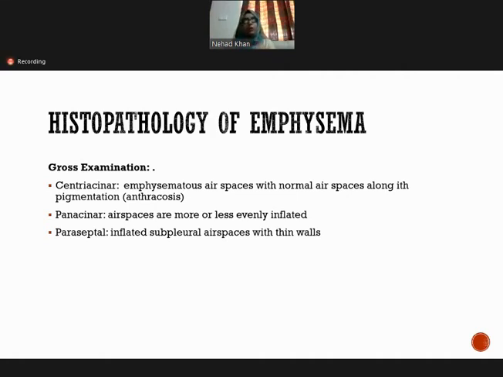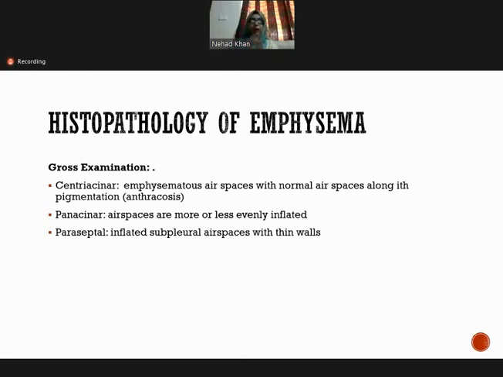So grossly, with the naked eye, what we see is the emphysematous air spaces with normal air spaces, along with pigmentation. Why pigmentation? Because normally centriacinar emphysema is involved with smoking. Mostly the patients are smokers. So what we find grossly on the lung with the naked eye is the pigmentation, anthracosis, in